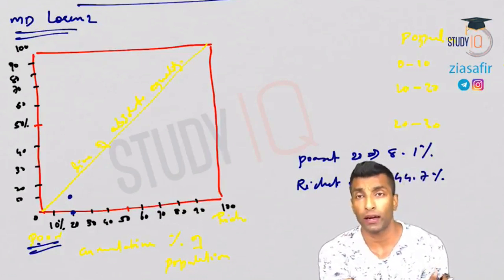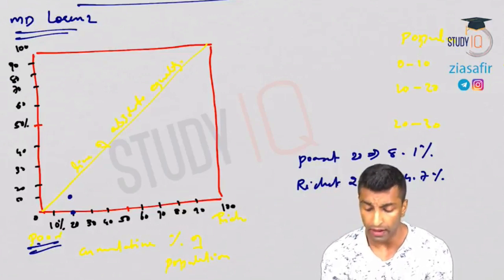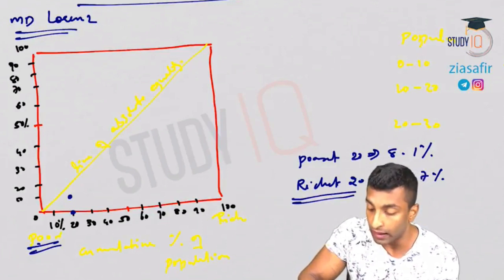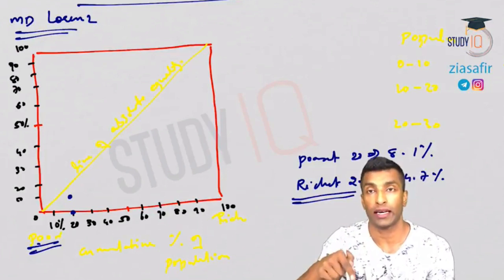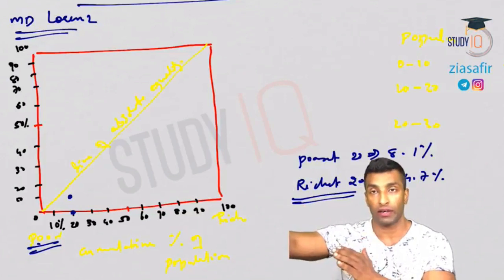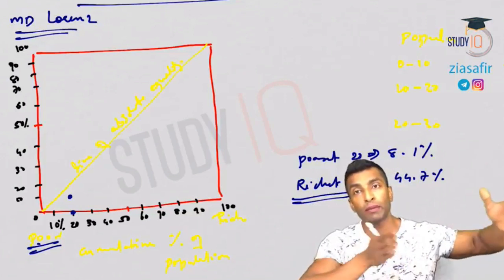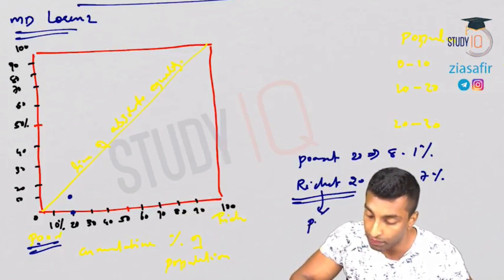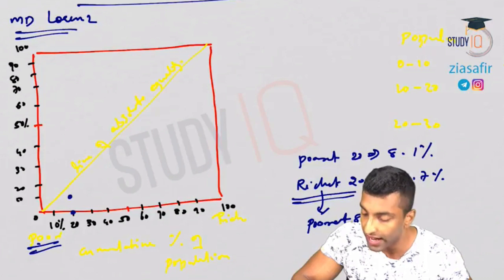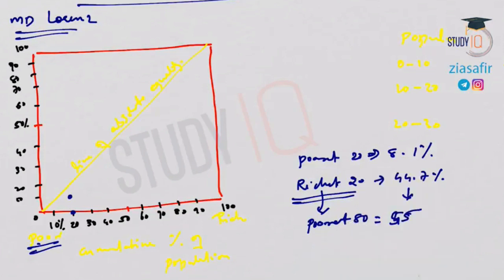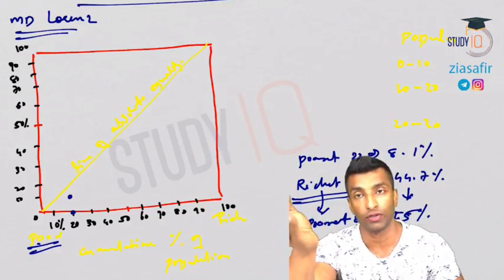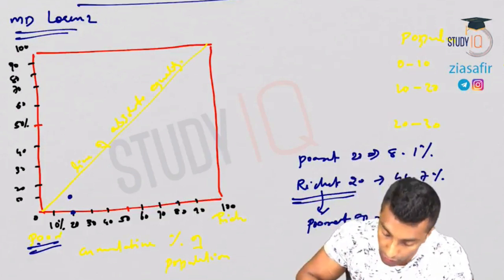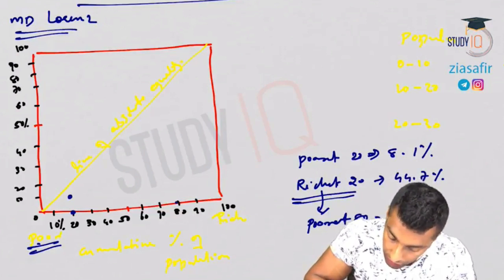Now richest 20, how can you mark? It is difficult to mark. So rather what you can do is, from richest 20, you can get the poorest 80. Richest 20 is 44.7. So balance 55 will be the poorest 80, right? So from here we will be getting poorest 80. That will be 55%. Richest 20 means the balance will be poorest 80. Rest of the 80% will be sharing 55. So poorest 80 means we can go from here, and where is 55?